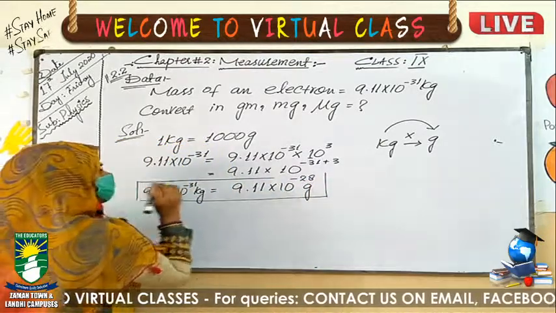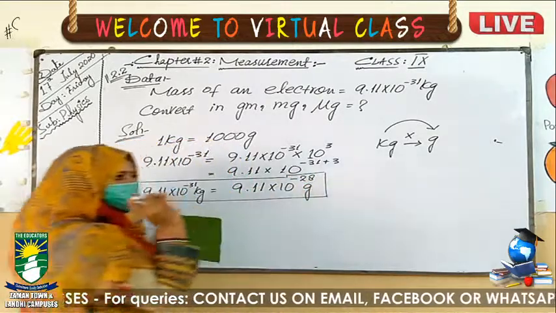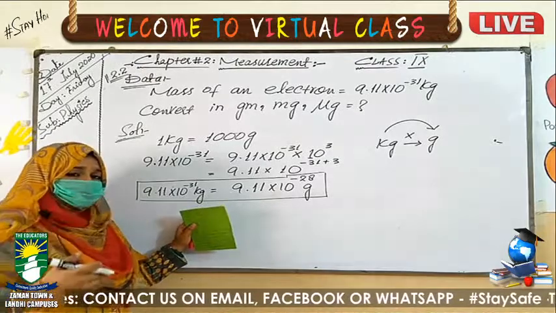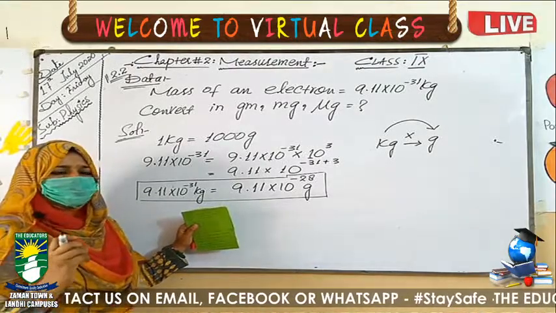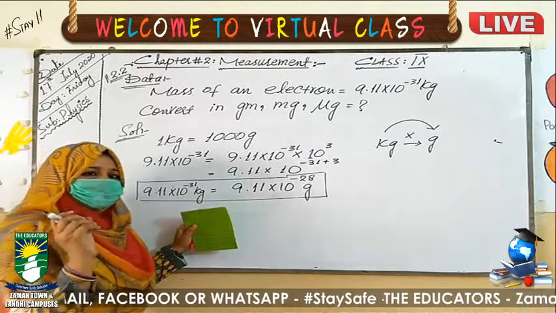Now in the multiples and submultiples, I told you the first one, 1 kilogram is equal to 1000 gram. Then 1 gram is equal to 10 exponent 3 milligram, and 1 gram is equal to 10 exponent 6 microgram.